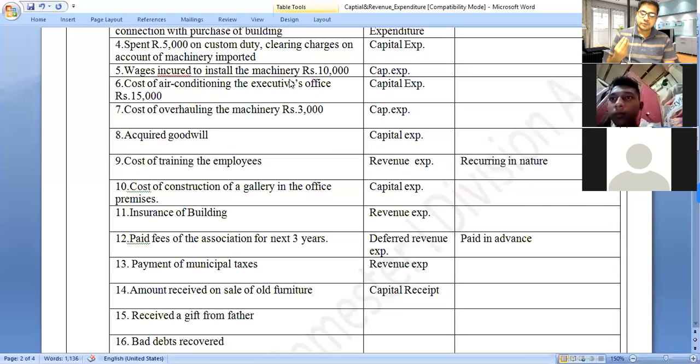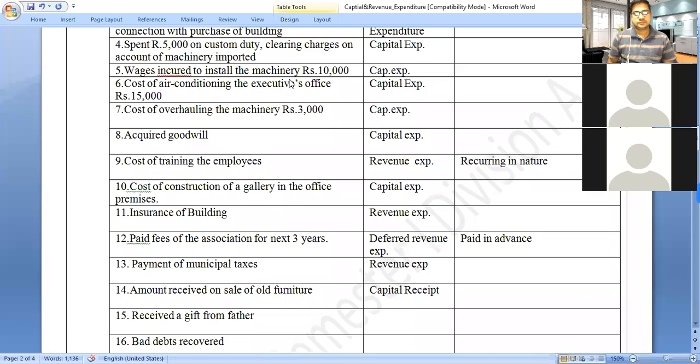Now, which thing have we sold? We have sold furniture. Furniture is a fixed asset. Whenever we sell a fixed asset, it is a capital receipt. These things you have to keep in mind: sale of fixed assets. Old furniture is a fixed asset. If it is sold, it is considered as a capital receipt.